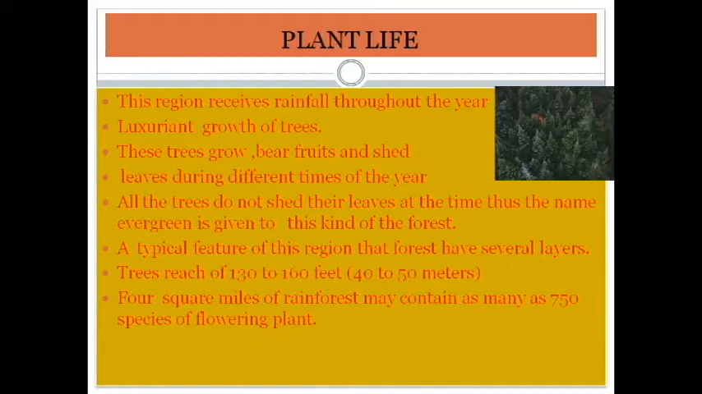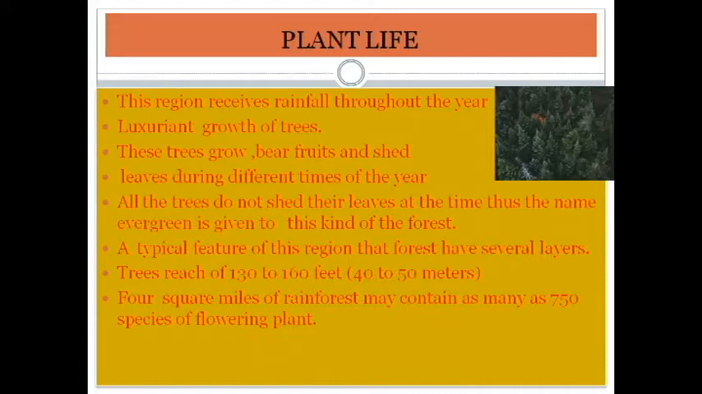That's why the plants grow very well, and shed leaves at different times of the year. All the trees do not shed their leaves at the same time. So the name evergreen is given to this kind of forest. We also call it an evergreen rainforest. The typical features of this region's forest are that it has several layers.